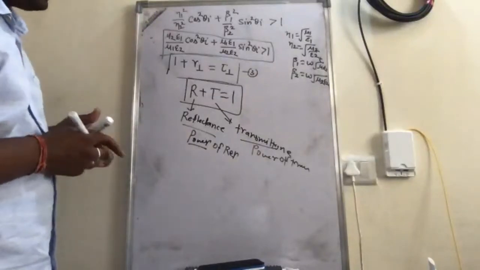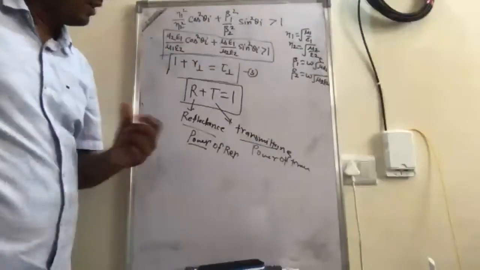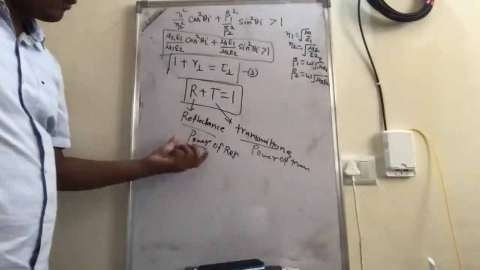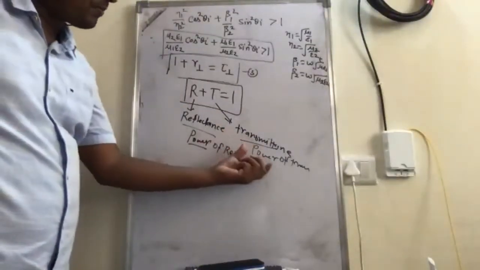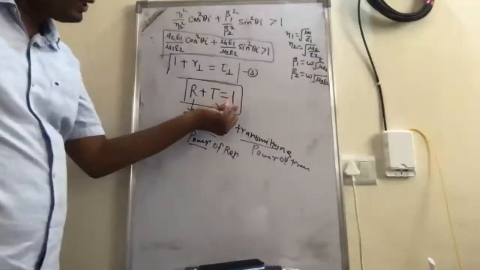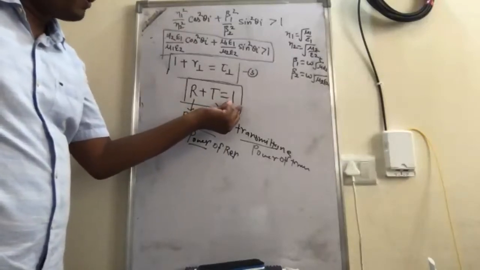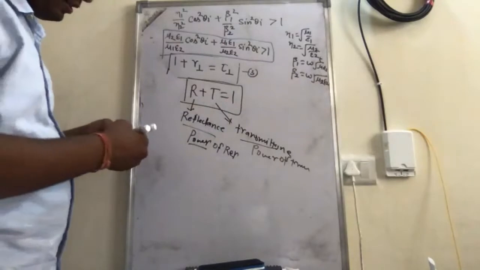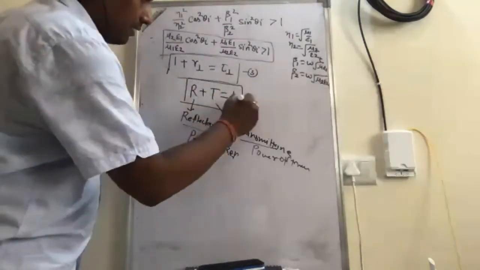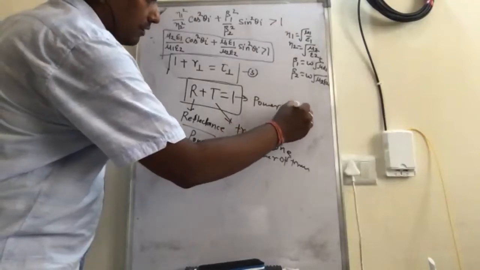So this is the power of the reflected field, this is the power of the transmitted field, and the sum of the power of the reflected and transmitted fields is equal to unity, or equal to the power of the incident field.